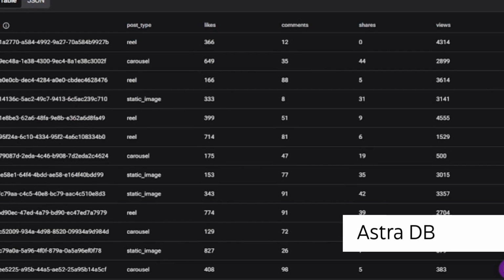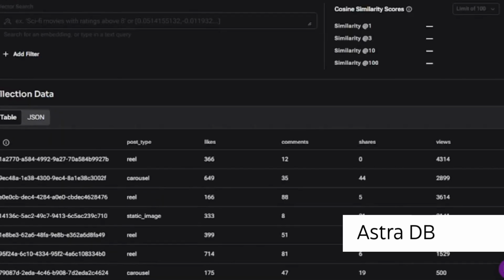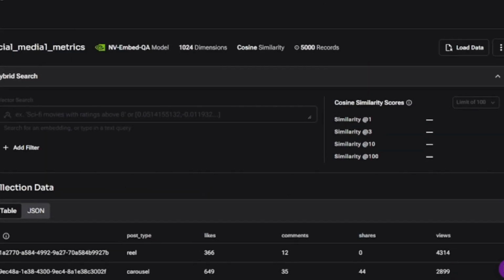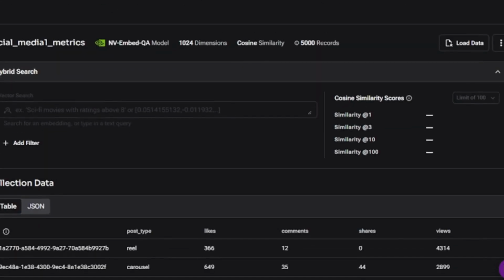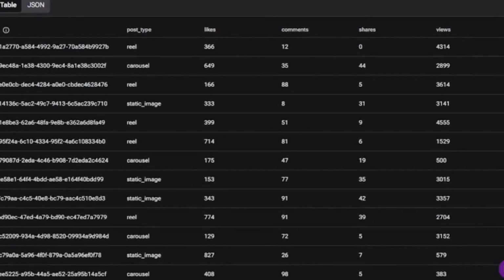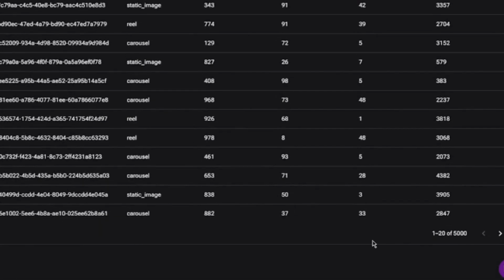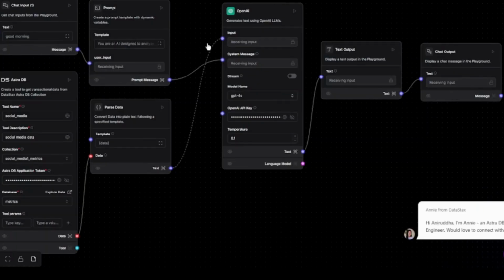Basically we started with the DataStax AstraDB. I'll give you info about our database. So this is our database, and here we have given a post type, likes, comments, shares and views. This is the data that we have given, and we have generated this data with Python. So let's talk about Langflow now.